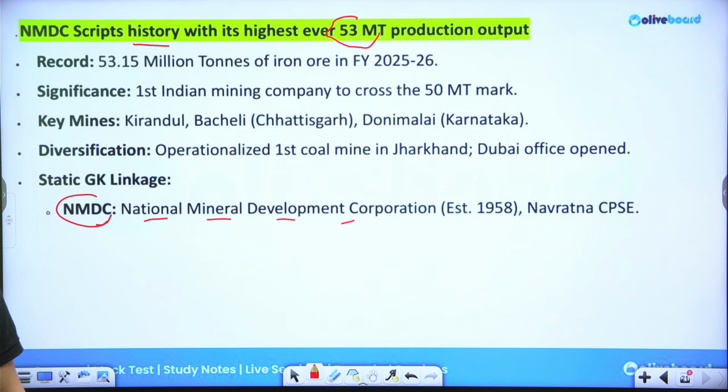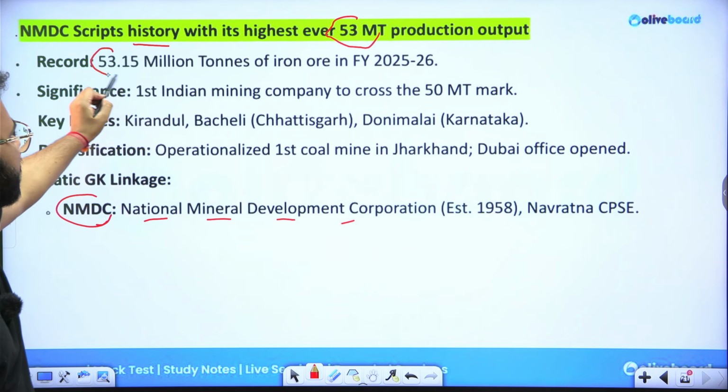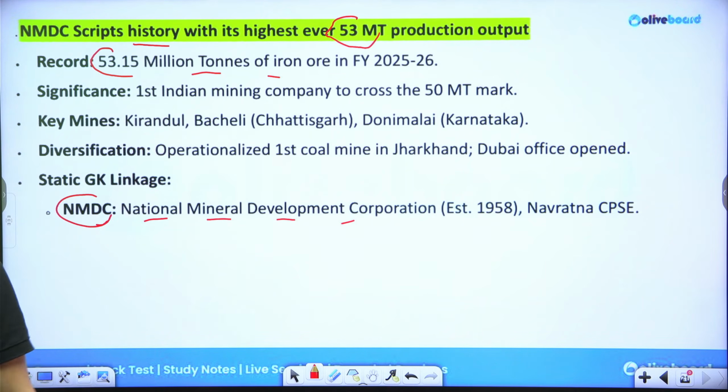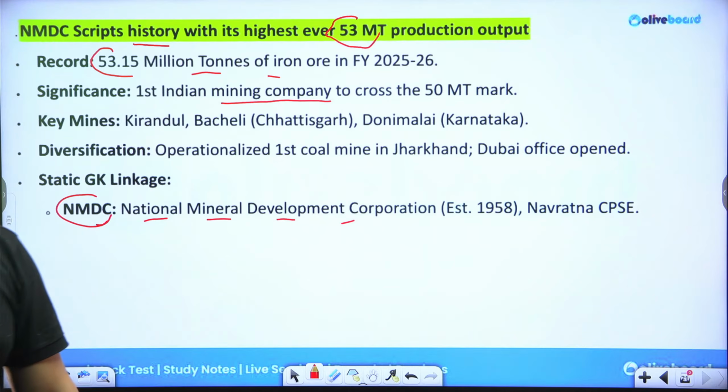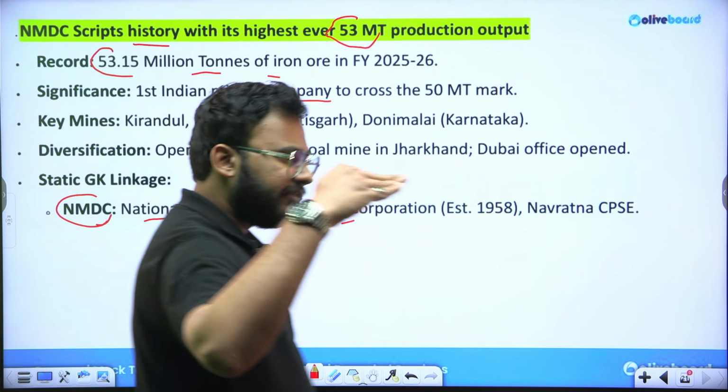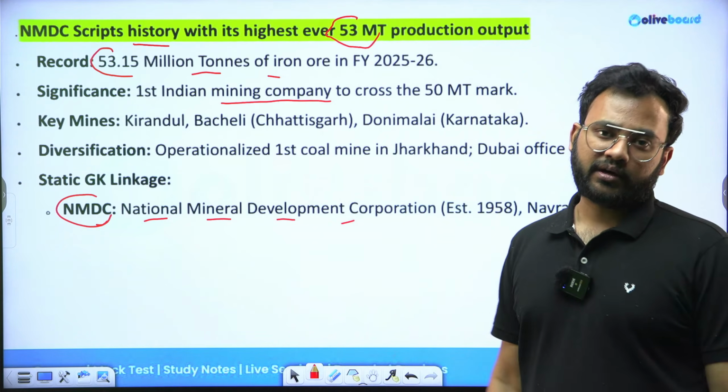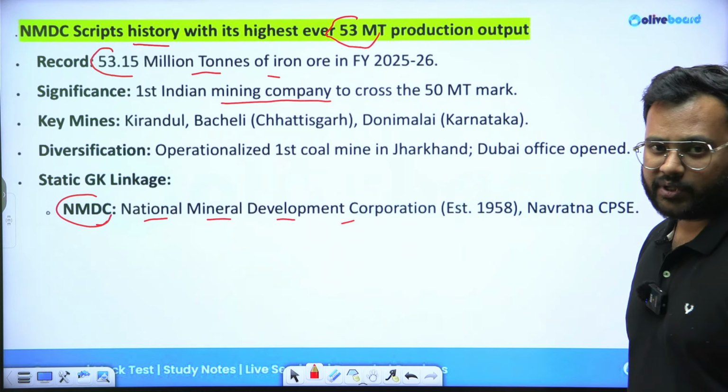Recently it was in the news that it has achieved the highest ever, around 53 million tons of iron ore, in FY 25-26. Record production, record output. It never saw this much output in the preceding years. It has become the first Indian mining company to cross the threshold of the 50 million ton mark. No other company has ever achieved this feat.